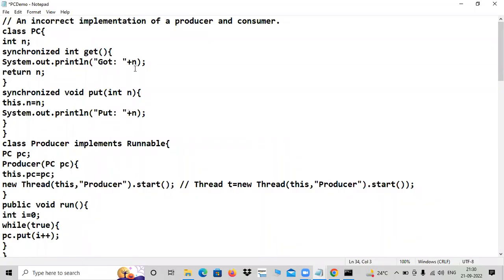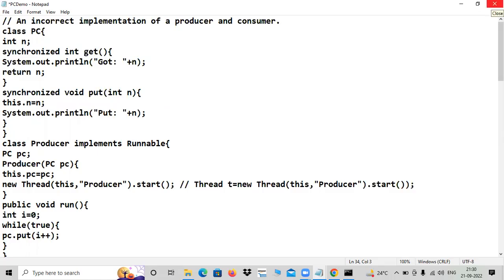But it is running a race. We don't know who is fast. Sometimes the producer is fast. Sometimes the consumer is fast. They are getting in. But unfortunate things are going to take place. Now I will find a solution to this.